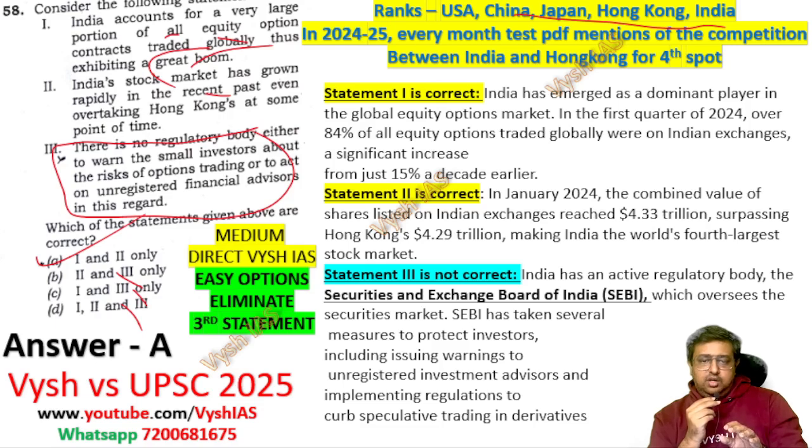So in 2024-25, if you take our test PDF every month, or the editorial notes or videos, everywhere we have told that the stock market is booming. And with Hong Kong, that competition is there. Meaning when we are at 4 point something trillion, they will be at 4 point something, very minute differences, but at one point we were reaching Hong Kong's number. So that keeps going up and down. These two things are there in almost every test. You take any current affairs PDF and simply type the word Hong Kong, you will get these things, mentioned in different formats. It will not be exactly this line, but that is the gist of it. So this is about the stock market question.